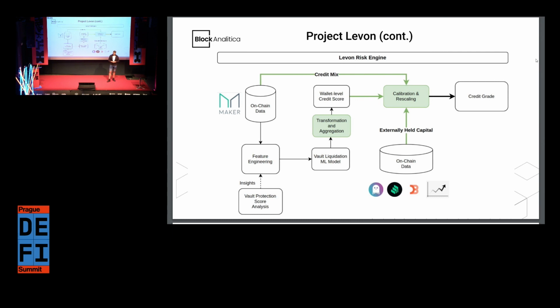One interesting component of the methodology is the challenge of not having that many vaults that were liquidated, especially in the more recent Maker history, and that makes the machine learning problem quite challenging when it comes to class imbalance, and that's why we need certain techniques to basically mitigate that.